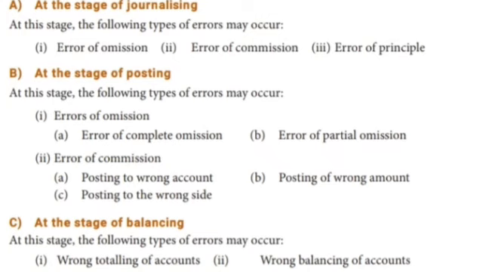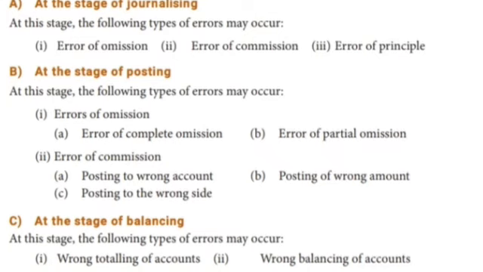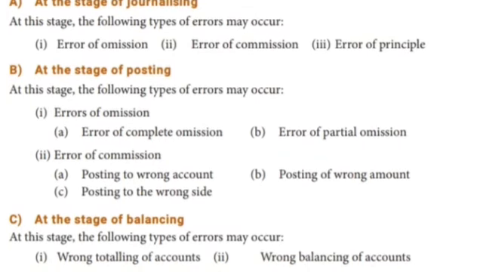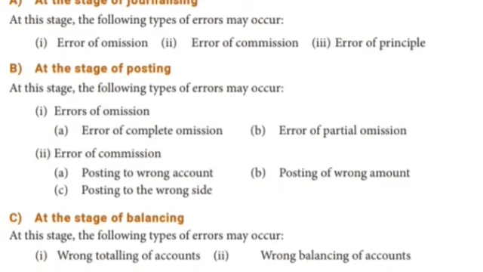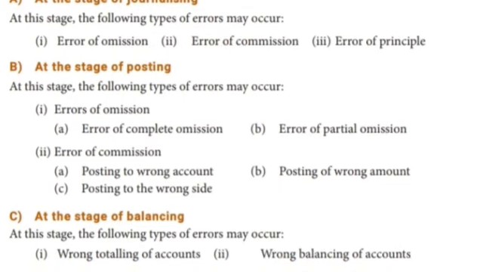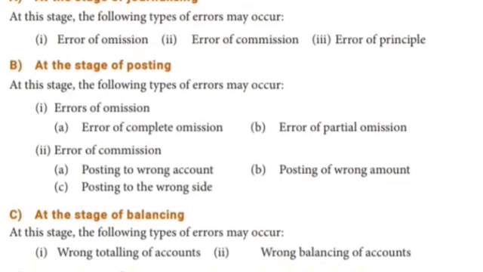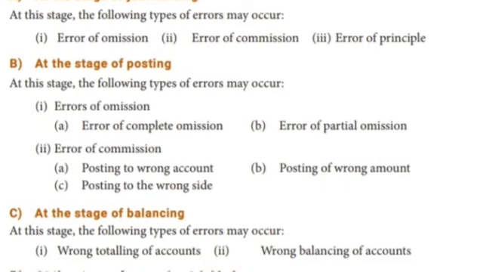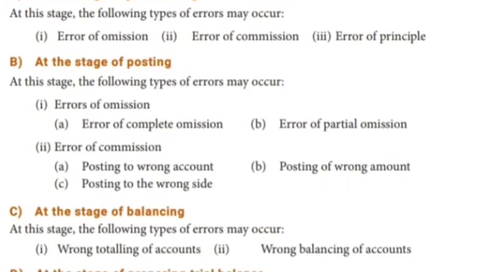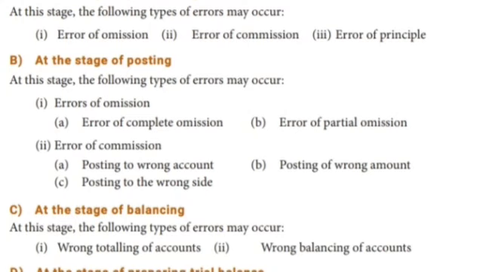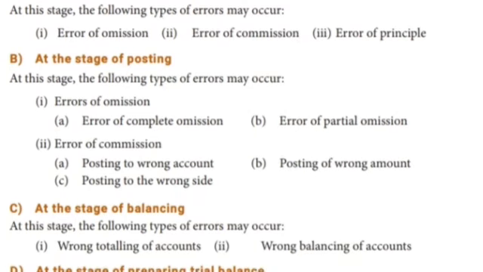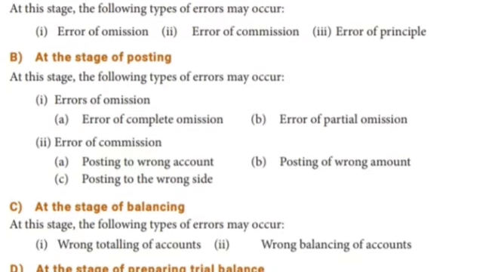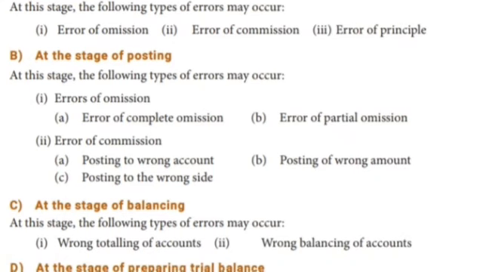Wrongly we left out the entries. Error of commission means they record a transaction in the books wrongly, known as errors. It can be omission or a partial omission, for example, failure to record in the account. Error of principle: principle means what is that? They change the rules and regulations.